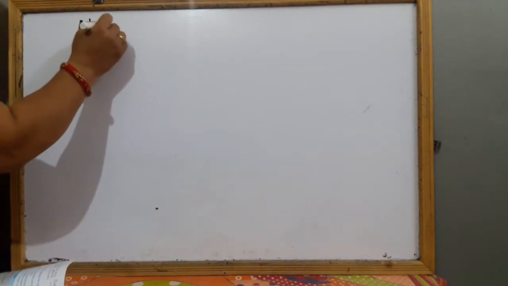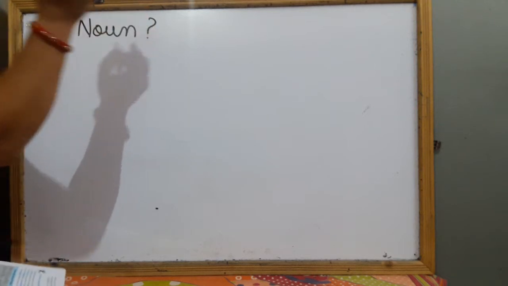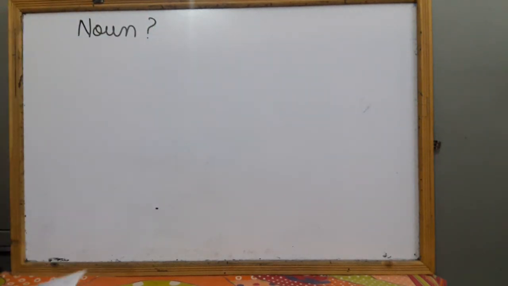First of all, we will discuss what is noun. From class 1 to all classes, you have read about noun. Noun is actually naming words. The name of any place, thing, animal, person, those are called noun.